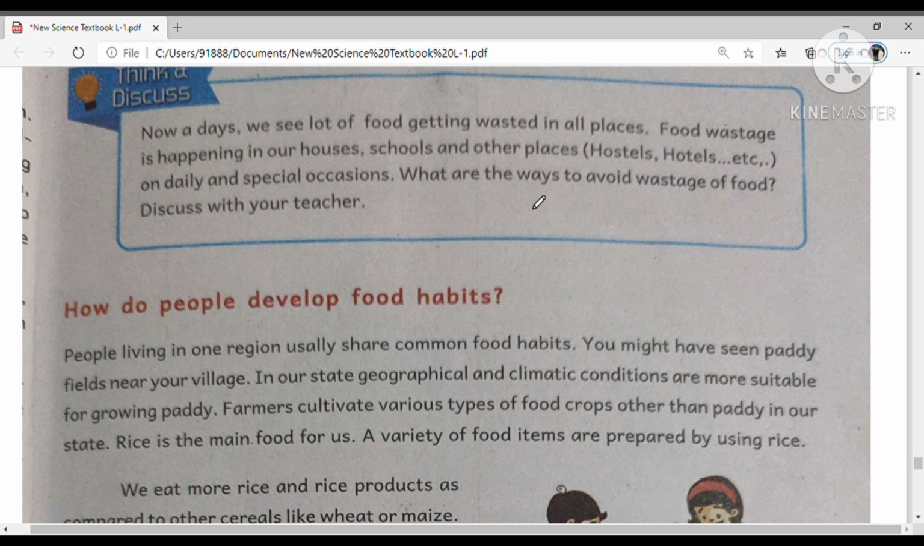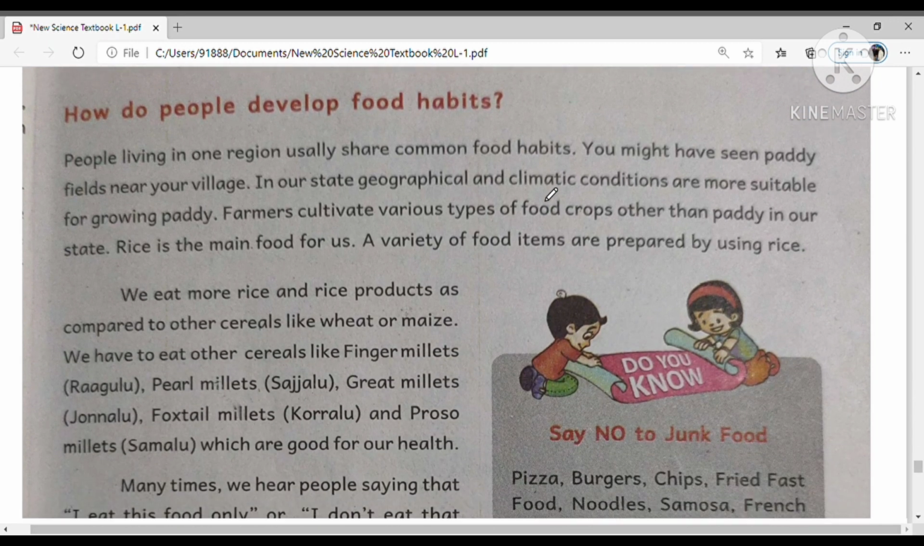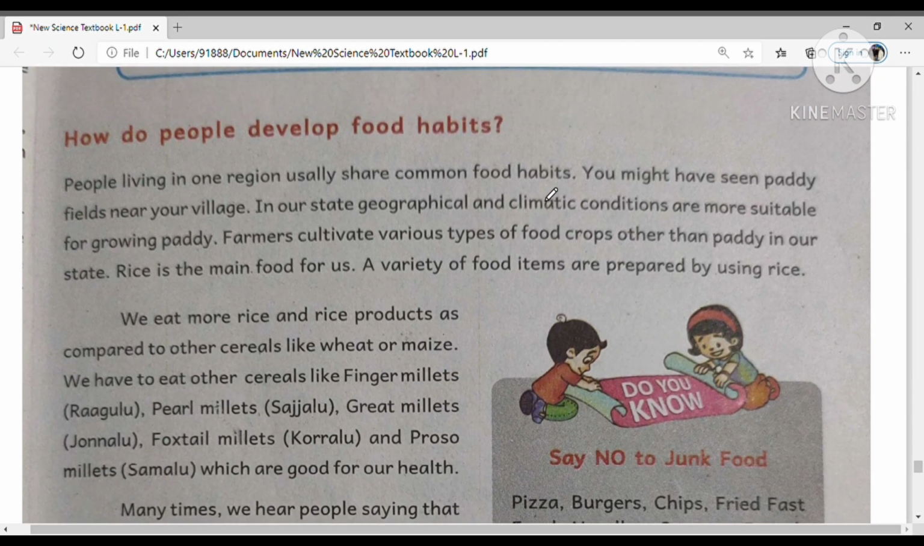So what are the ways to avoid wastage of food? Can you guess and write in your notebook how we can prevent the wastage of food, and discuss with your teacher. So that means use resources wisely. If we use resources wisely, the food will not be wasted. If more food is there, the food can be donated to charities or orphanages. So then the food will not be wasted.